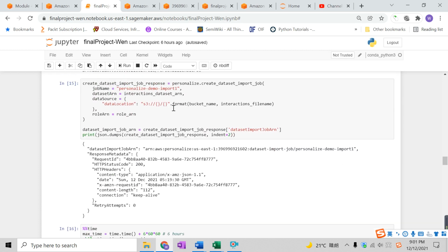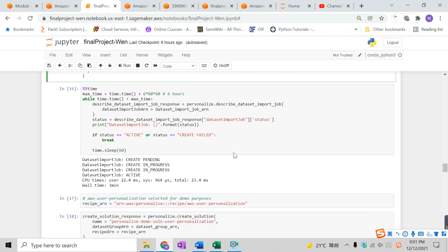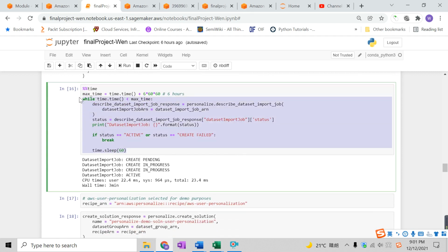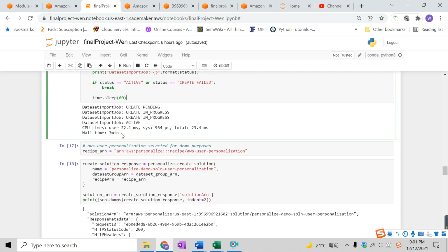Here you have importing the dataset into Personalize. This is just importing the dataset from the S3 bucket, and this is still just to see if the creation is active. As you can see, it took 3 minutes to run this dataset import.